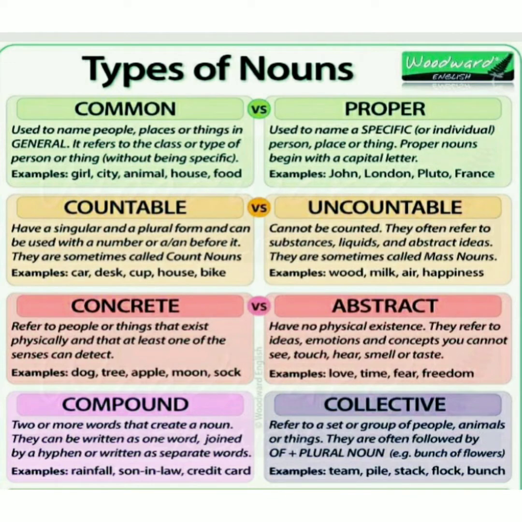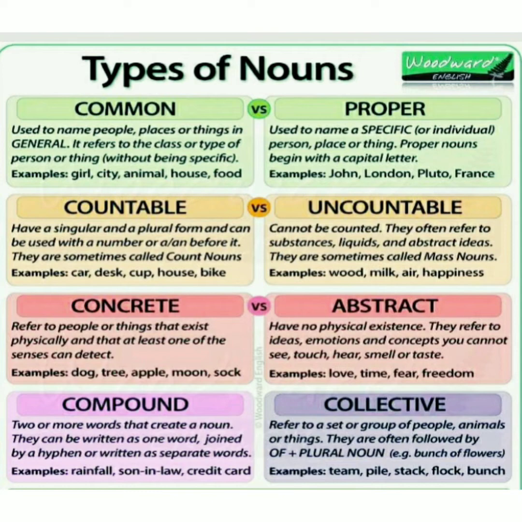Let's talk about the common noun, which is used for people, place, or thing in general, and it refers to the class or type of people or things without being specific. The second is the proper noun. It is used to name something in a very specific way and also begins with a capital letter.